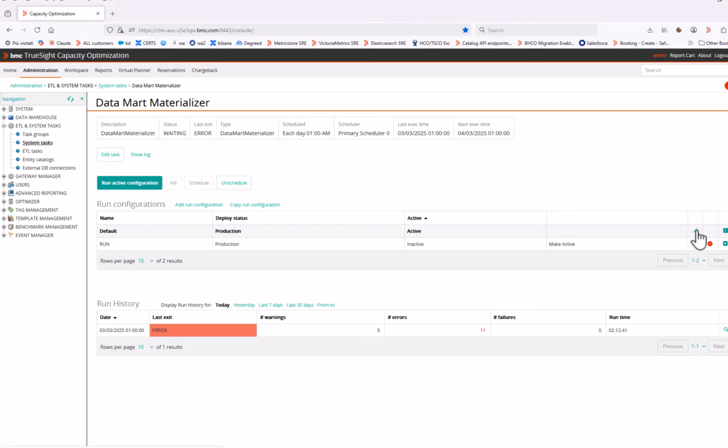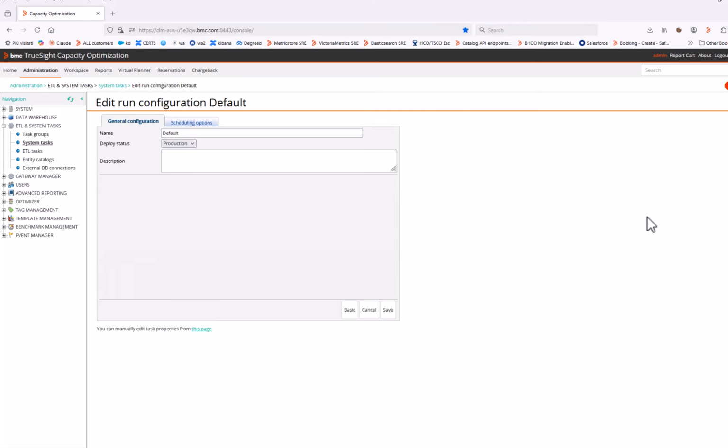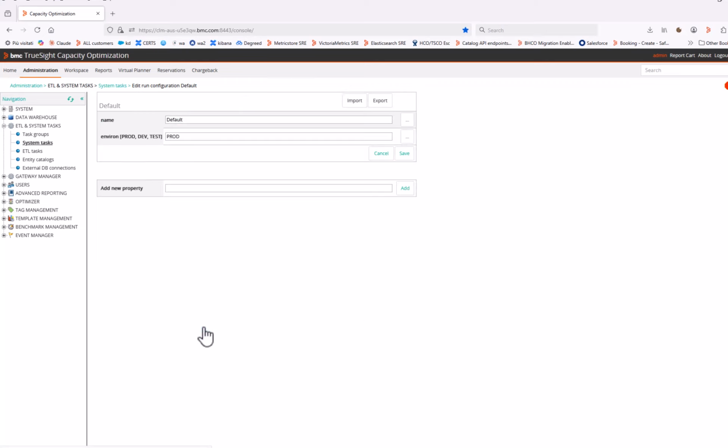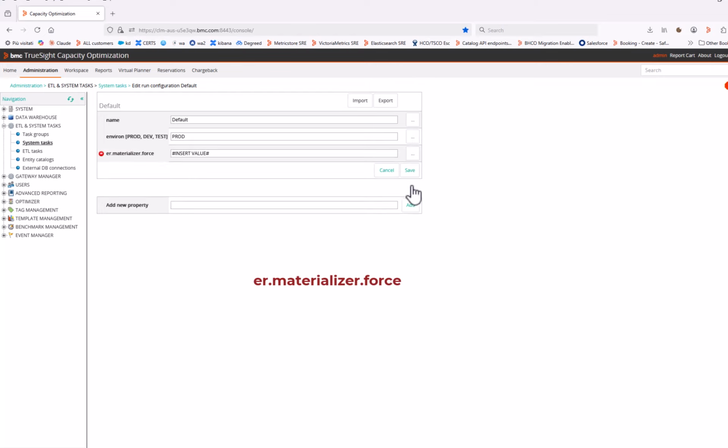Edit the Datamart materializer run configuration and switch to advanced mode. Add this property, er.materializer.force. This will force the materialization of all datamarts independently of their validity.